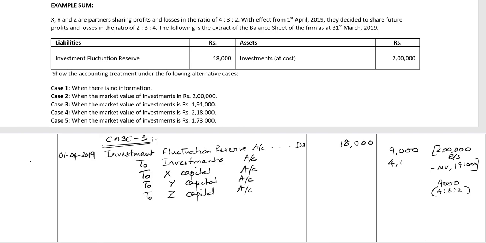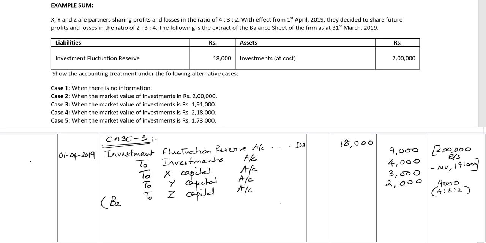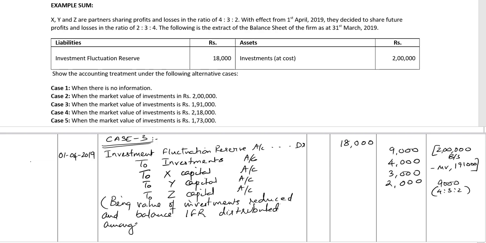So 4,000 for X, 3,000 for Y, and 2,000 for Z, being value of investments reduced and balance investment fluctuation reserve distributed amongst partners in old profit sharing ratio.